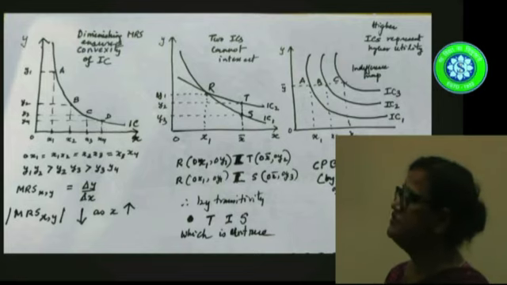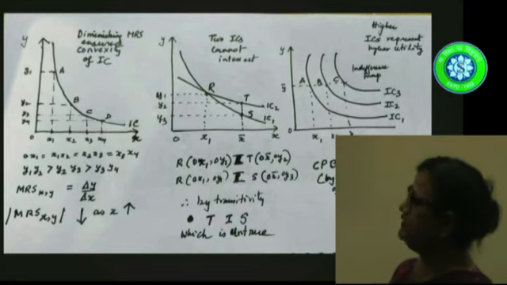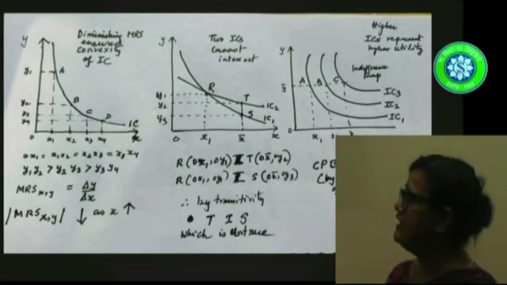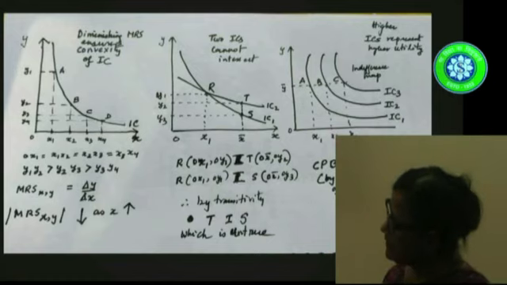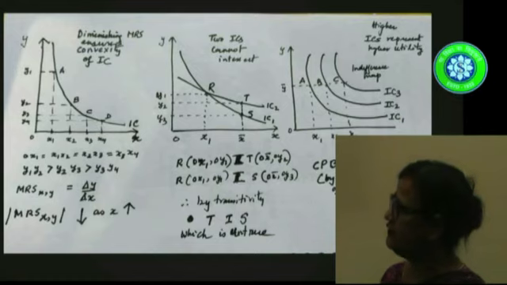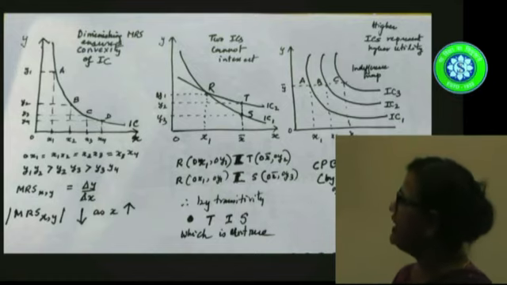This property is because the consumer is willing to sacrifice less and less of Y as X increases successively by 1. So if you take the mod value of the slope, MRSXY, you find that it is gradually diminishing as X is increasing. The second property is that two ICs cannot intersect.